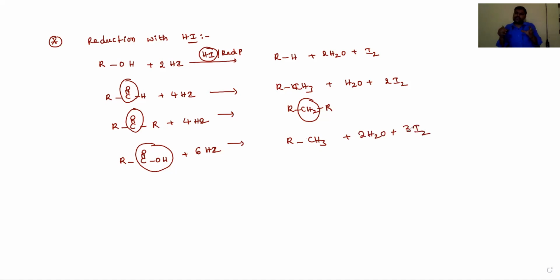This is about hydrogen iodide being a good reducing agent. It reduces alcohols into corresponding alkanes, and aldehydes into alkanes, ketones into alkanes, and carboxylic acids into alkanes. Okay, dear students, next important preparation method of alkanes is from carbonyl compounds. Carbonyl compounds are converted into alkanes in the presence of zinc amalgam HCl or hydrazine base. If zinc amalgam HCl is used, it is called Clemmensen reduction, and if hydrazine base is used, it is called Wolff-Kishner reduction reaction.